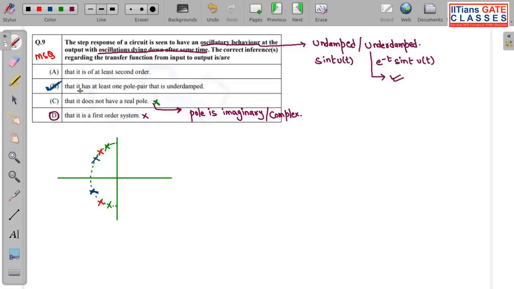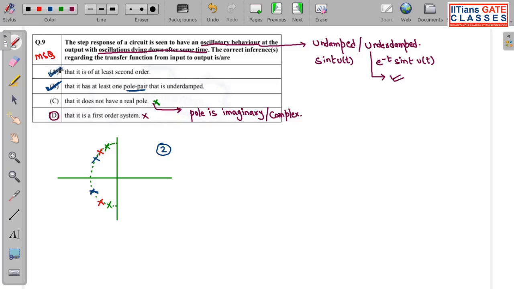If option B is correct, that it has at least one pole pair. Pole pair, look at the words, pole pair. Pair means what? Group of two, okay. So that means we have two poles. So if we have minimum two poles, that means it is a second order system, right? So this is why option A is also correct.